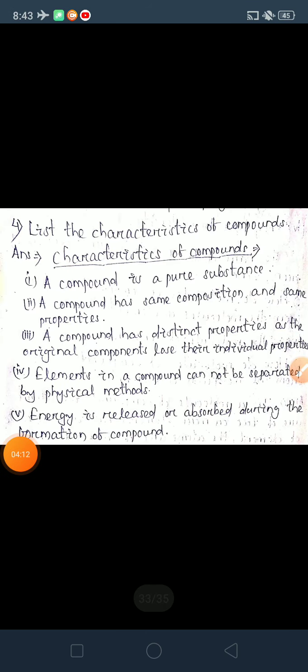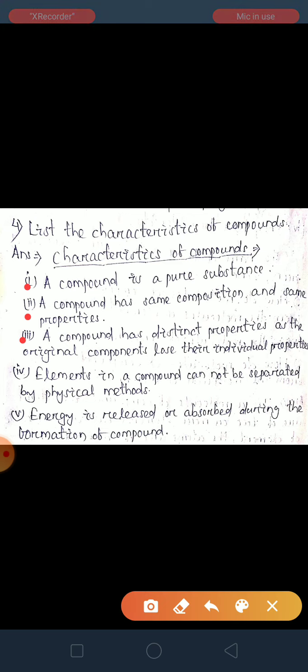The fourth question, list the characteristics of compounds. We have to write the characteristics of compounds. Characteristics of compounds help us to know what a compound is and more about compounds. First one, a compound is a pure substance. Second one, a compound has the same composition and the same properties.